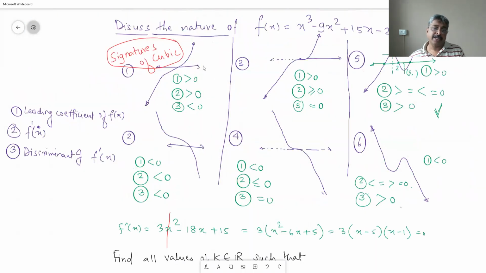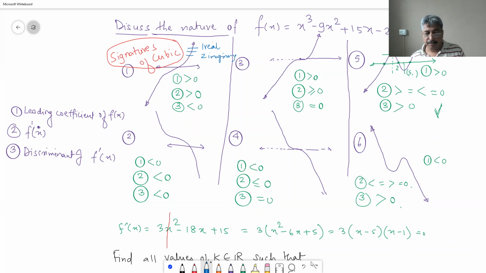Now, if x-axis is anywhere in case 1, it has got one real, two imaginary. Do you understand? Because it is a cubic and hence must have 3 roots.